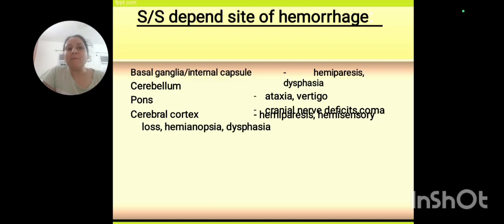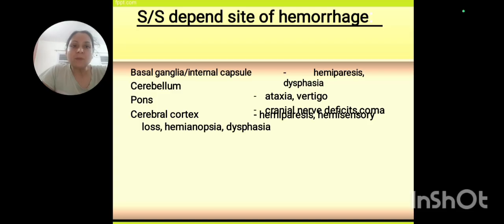Fine. And hemiparesis, you understand, there will be weakness or paralysis of one side of the body. Ataxia is an unsteady gait, and that is while walking, there will be difficulty or disrupted step length. Every step length will be different. One will be small, one will be large. So the person who is walking with an ataxic gait will have a drunken sailor gait, as if he has been drunk.